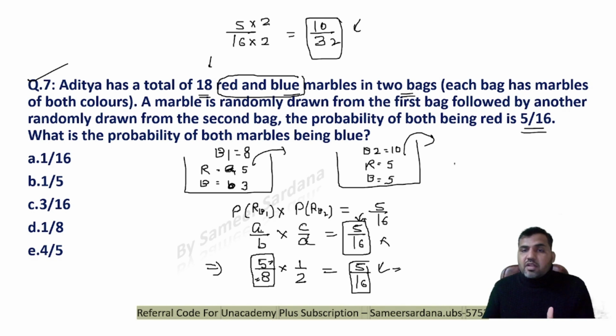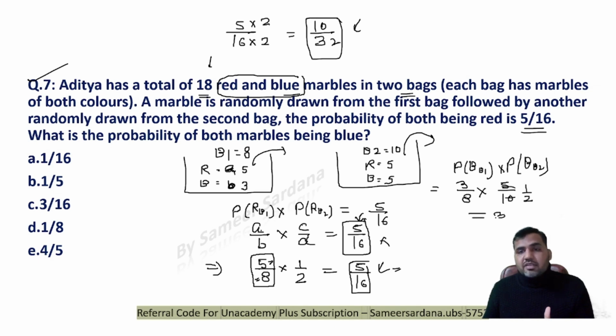That means I want the probability of blue ball from box 1 multiplied by the probability of blue ball from box 2. Probability of blue ball from box 1 would be 3 out of 8 and blue ball from box 2 would be 5 out of 10, that is 1 upon 2. The answer will be 3 upon 16, right? C would be the correct answer.